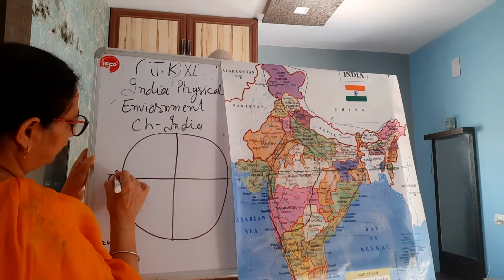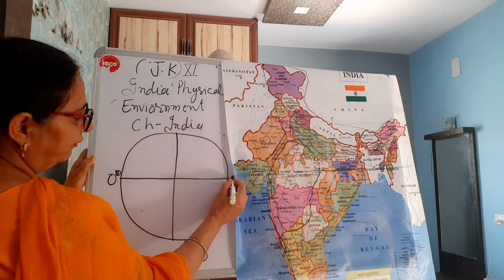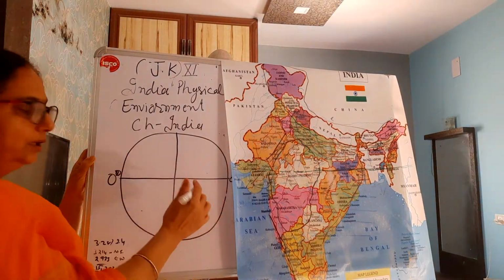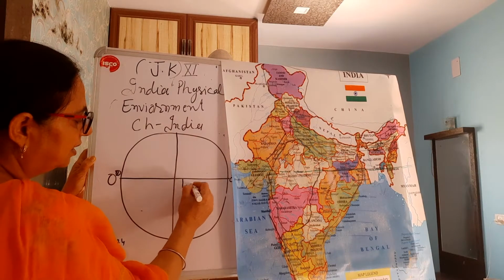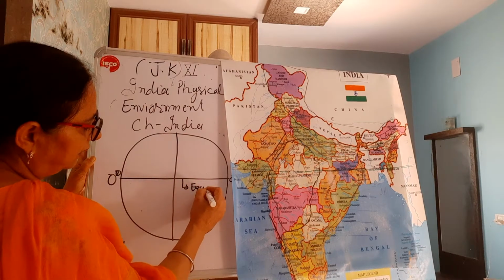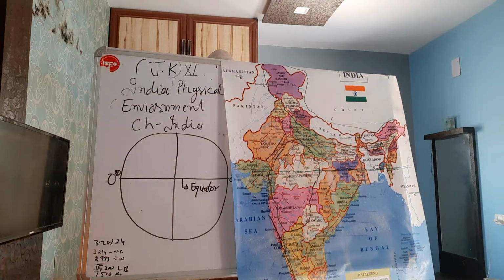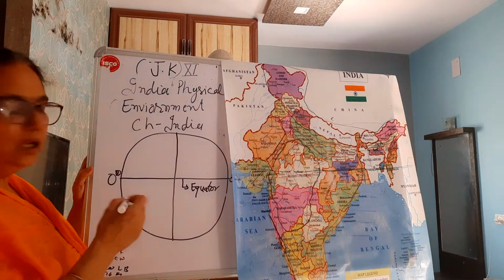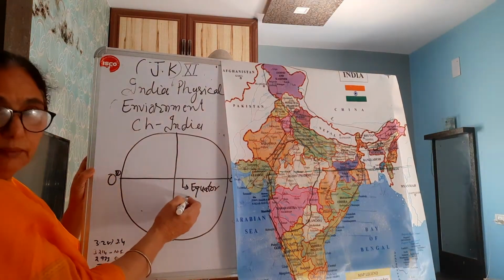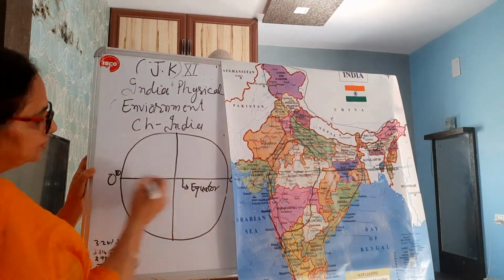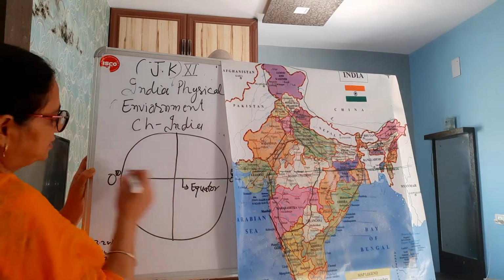The 0 degree equator latitude divides the whole earth into 2 equal parts. Hello children, please do take care of the 1 mark question here. This is the largest latitude, its degree is 0, its name is the equator. It runs from east to west, right?